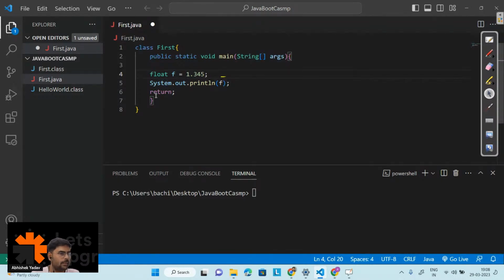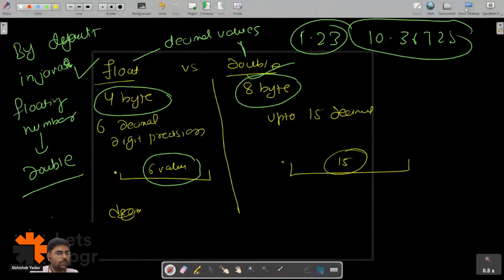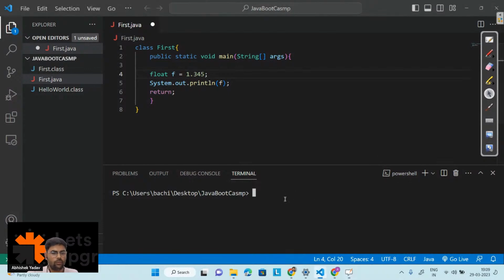In integer we are not writing i. In character we are not writing c. Then why in float are we writing f? Correct. Sakshi is correct here. Sakshi is saying that by default this decimal data, that is, this floating number, is double, right? Let's try to run this program and see what output I get now.